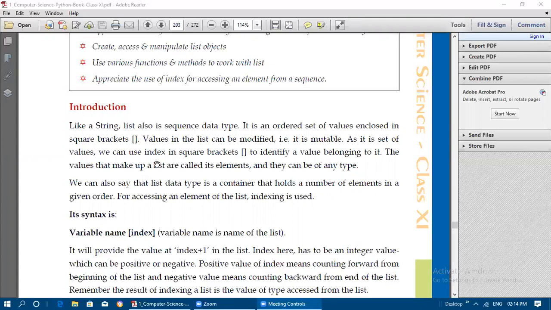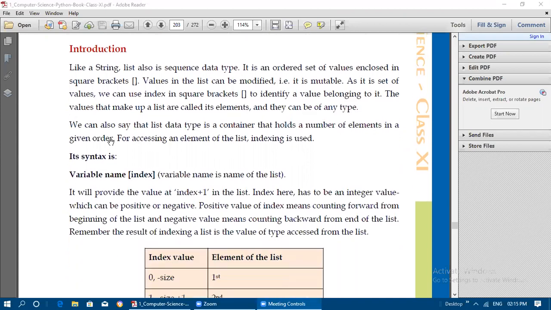As it is a set of values, we can use the index in square brackets to identify the value belonging to it. The values that make up a list are called its elements. Whatever values we are placing inside the square brackets are known as elements, and they can be of any type. As I said earlier, it is an ordered set of values, and the values may belong to any type. We will see examples for this explanation.